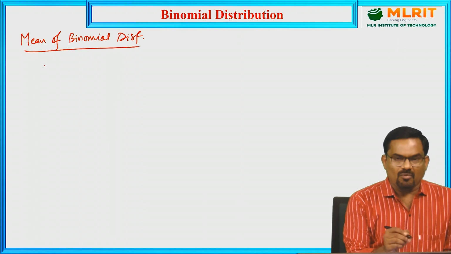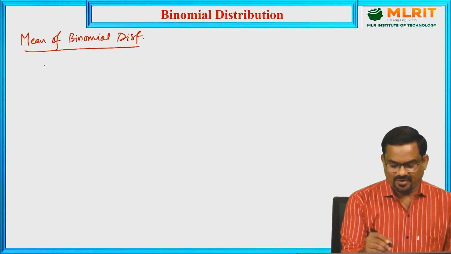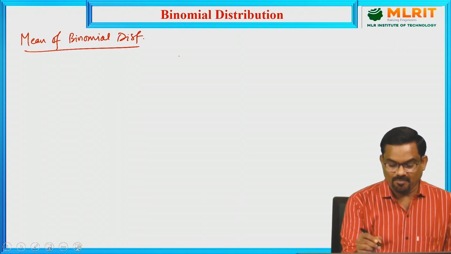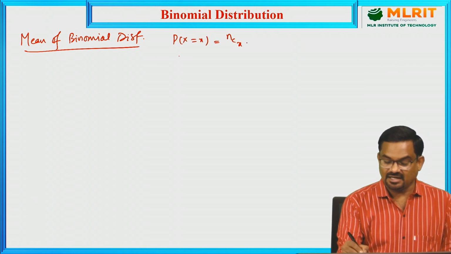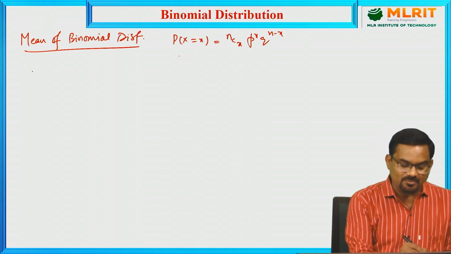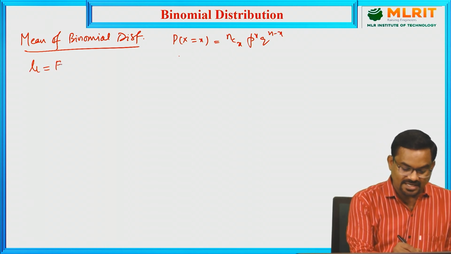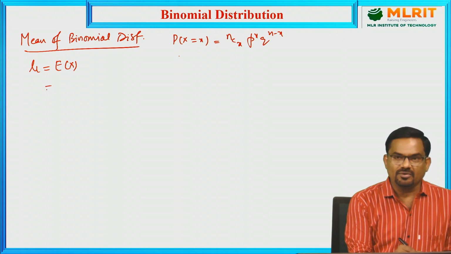So what is the general formula for binomial distribution? The probability of x successes is nCx p^x q^(n-x). And what is the formula to find the mean? Mu is the expectation of x. How can we find that?